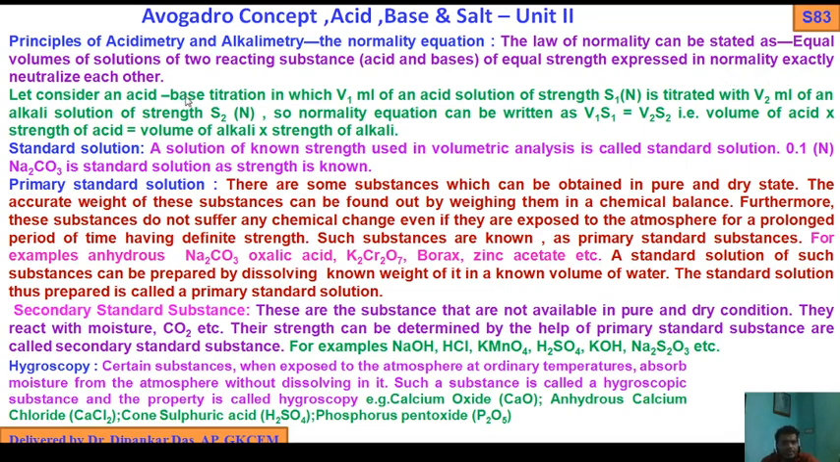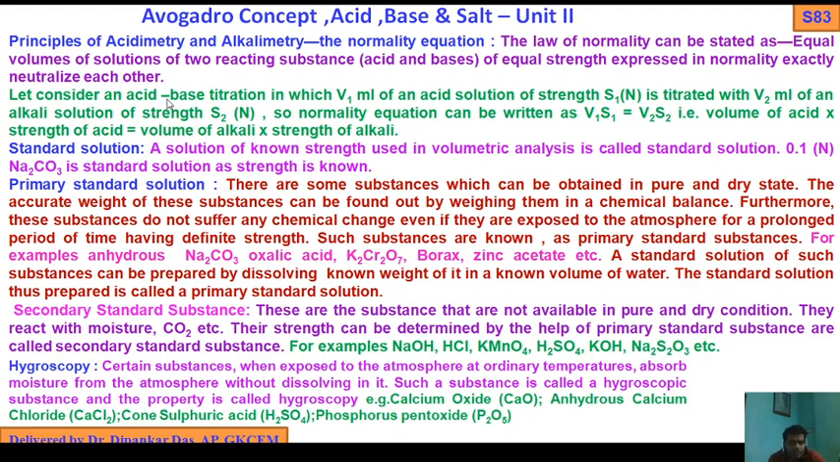Let us consider an acid and base titration in which V1 ml of an acid solution of strength S1 normal is titrated with V2 ml of an alkali solution of strength S2 normal. So the normality equation can be written as V1 S1 equals V2 S2, as I told you in the last video lecture. This is the normality equation. That is, volume of acid into strength of acid equals volume of alkali into strength of alkali.